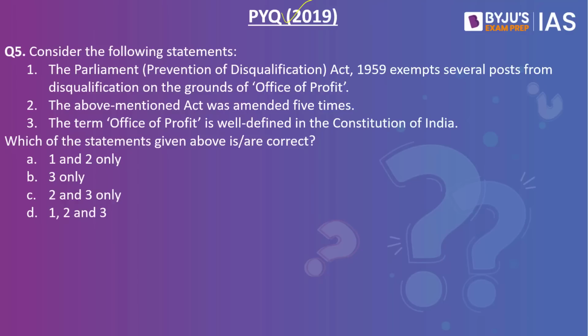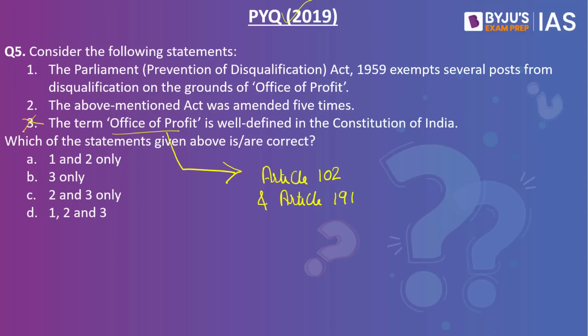Note, the Office of Profit is mentioned in Article 102 and Article 191 of the Indian Constitution. However, the word Office of Profit has not been defined anywhere. Hence, the third statement is wrong. Now, what do these articles talk about? These articles mention that a person shall be disqualified as a member of parliament or a member of the legislative assembly or legislative council of a state for holding any office of profit under the government of India or the government of any state other than an office declared by parliament by law not to disqualify its holder.